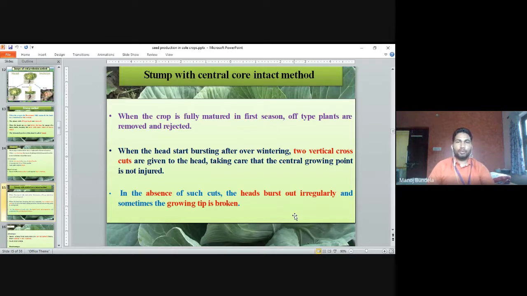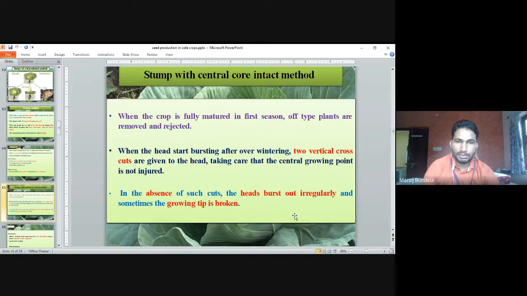Stump with central core intact method. When the crop is fully matured in the first season, the off-type plants are removed and rejected. When the head starts bursting after overwintering, two vertical cross cuts are given to the head, taking care that the central growing point is not injured. So we give two cuts and keep the central core uninjured.